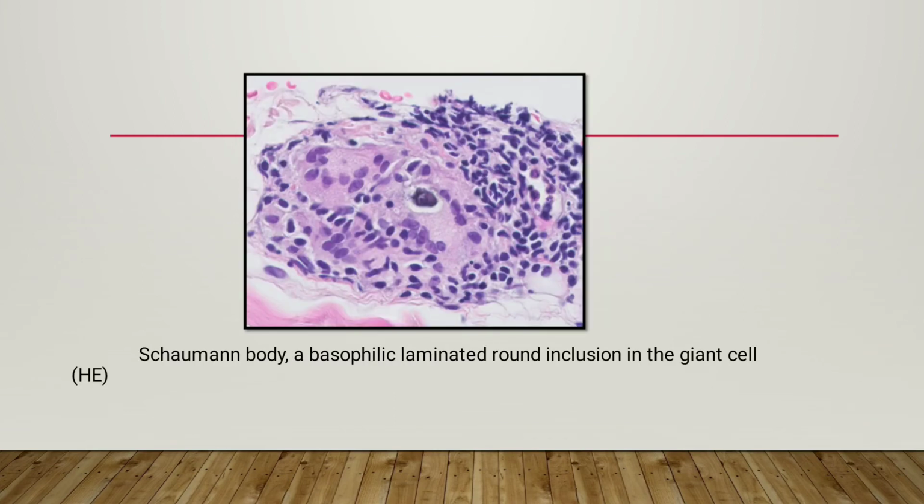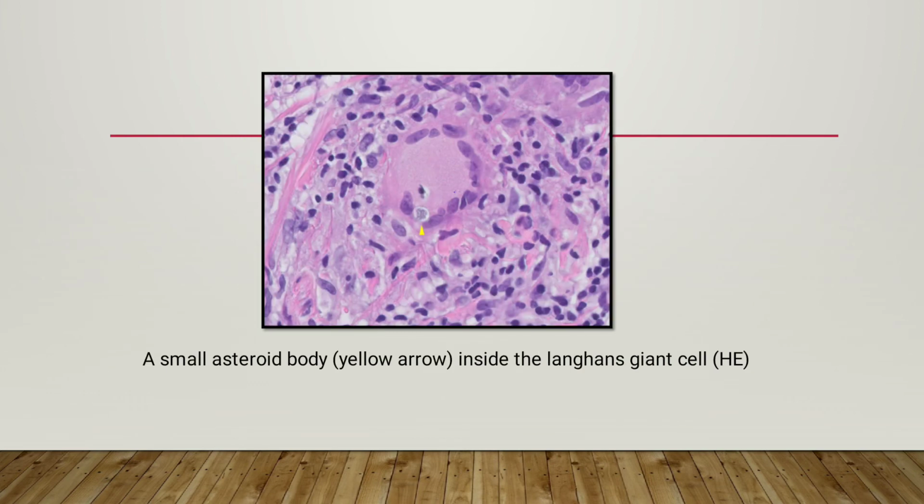Schaumann body. As we can see here, this is a Schaumann body, which is a basophilic laminated round inclusion in the giant cell. Asteroid body. A small asteroid body inside the Langhans cell can be seen. Usually these are eosinophilic bodies.